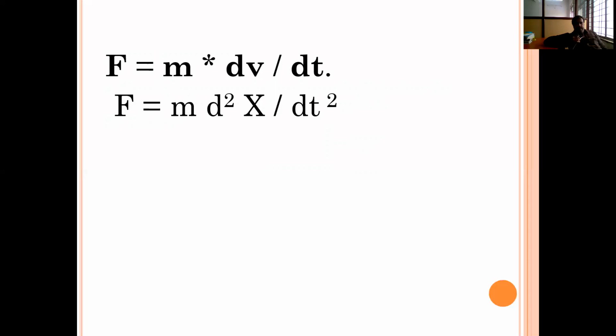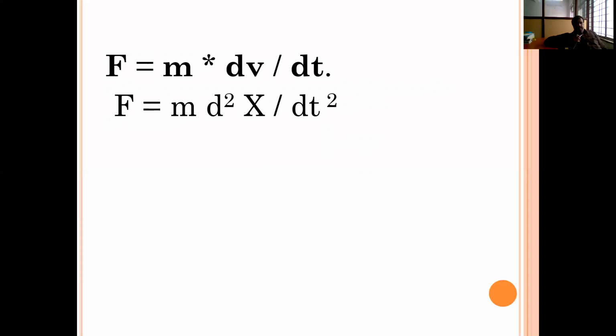So F is equal to m into a, that is mass into acceleration, where a is the acceleration. This above equation can be written as F is equal to m into dv by dt. So acceleration is a derivative of linear velocity. That's why the acceleration can be written as dv by dt.